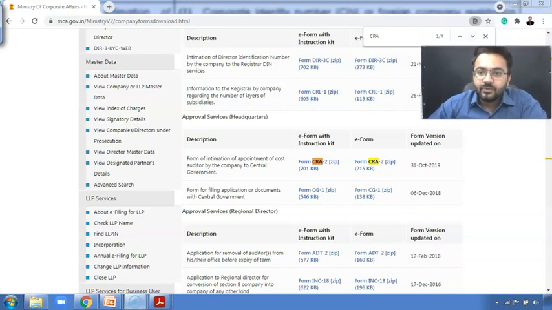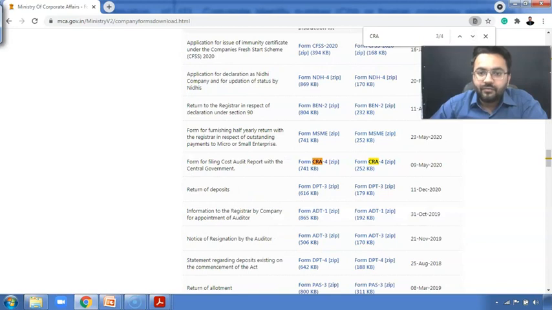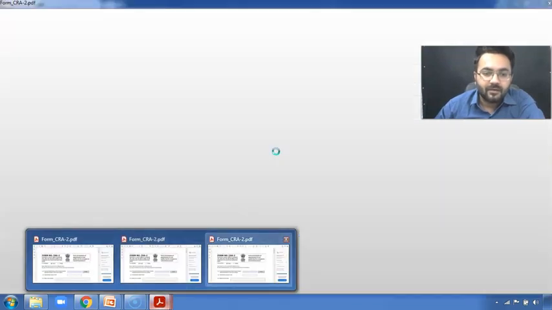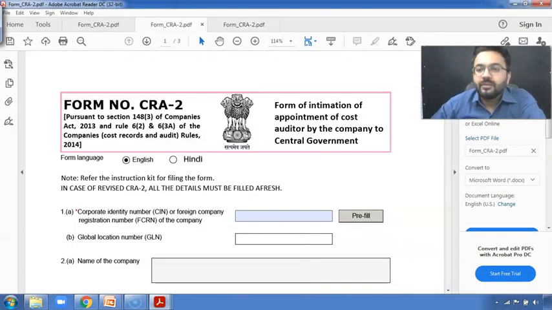This is CRA2. CRA4 is also available over here. See, when you are going to file your cost audit report with the central government, each and every form is available right here. Those forms in which you need to intimate the central government are available here all the time. So this is going to be your form.